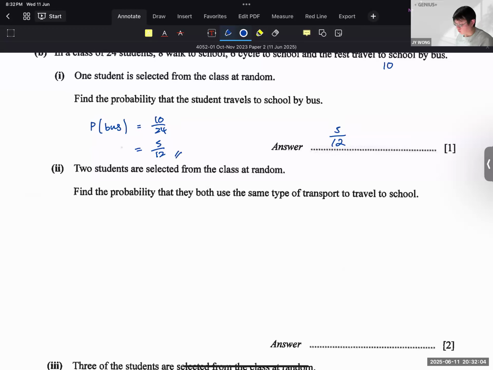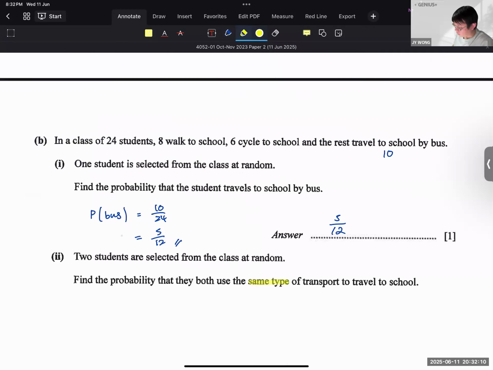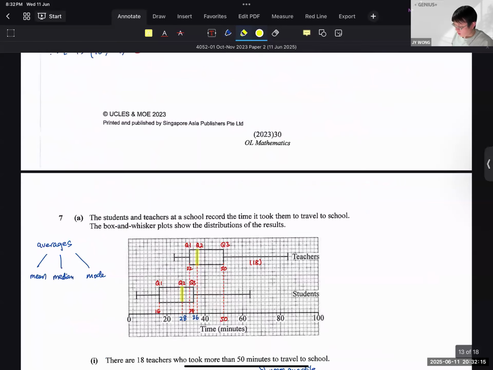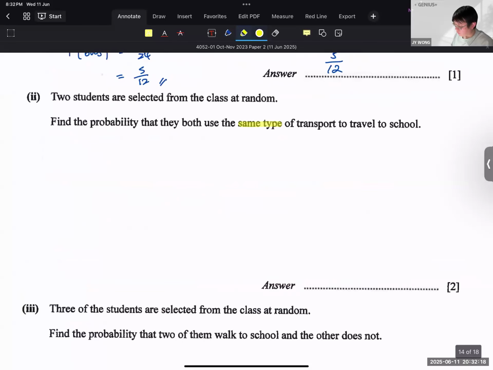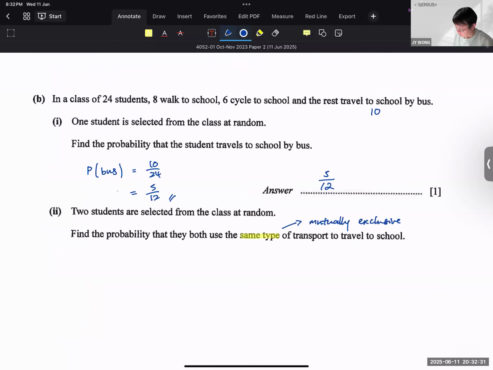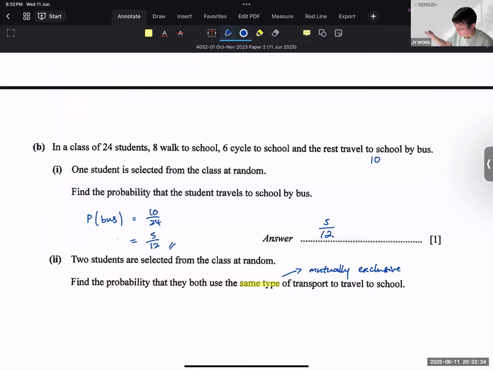Two students are selected at random, find the probability that they use the same type of transport. So this is a slightly different scenario from what we are normally used to. Because in this case, they are mutually exclusive. So they either both take bus, or both cycle, or both walk. So they are mutually exclusive events.